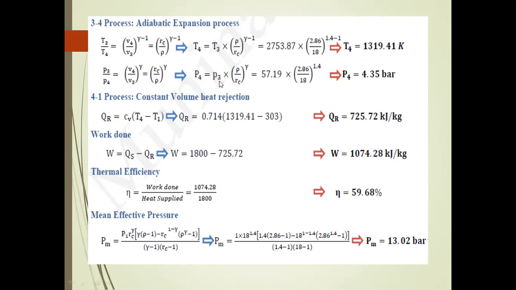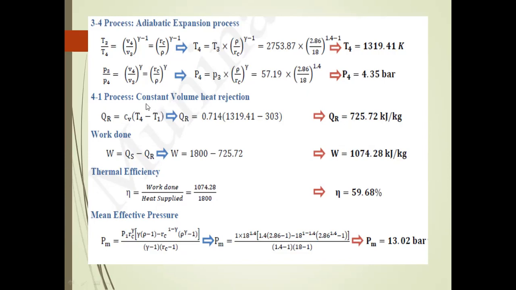P4 is equal to P3 into rho divided by the compression ratio to the power of gamma. The P3 value is 57.19, the rho value is 2.87, the compression ratio is 8, and the power of gamma is 1.4. Finally, we find that the P4 pressure is 4.35 bar.